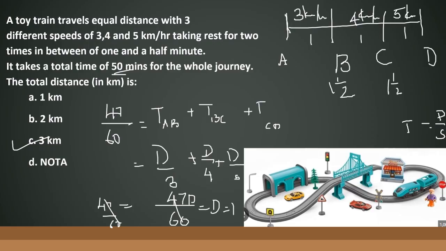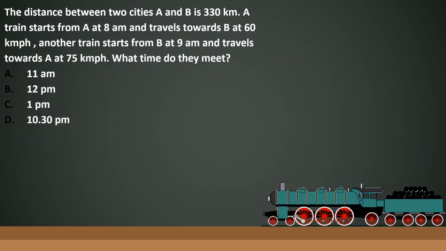Moving towards the next question. The question tells you that the distance between two cities A and B is 330 kilometers. Let me start drawing in the beginning itself. So this is city A and this is city B. The distance between them is 330 kilometers, and let's solve this with a different color.